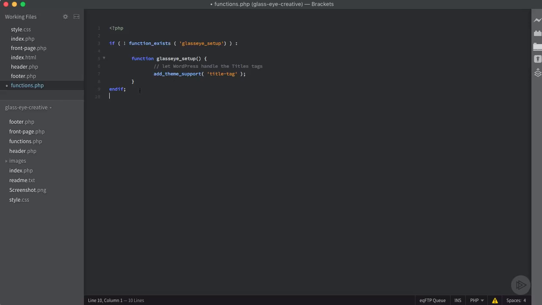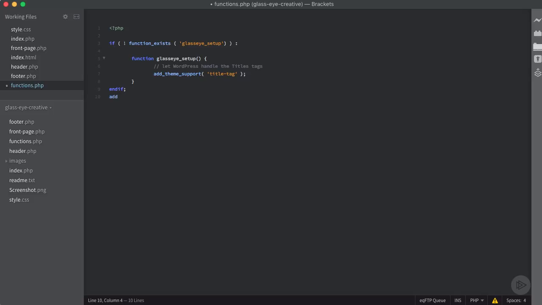But right below here, we want to add an action. So when we're using this add theme support, the only way this is going to work is after a specific action happens in WordPress, after our theme has been set up, then we can run this function to add that theme support. Because if it happens too early or too late, this isn't going to work.